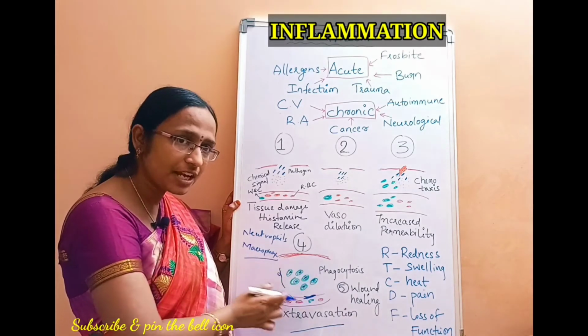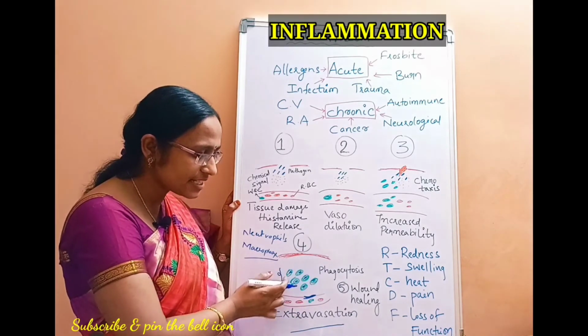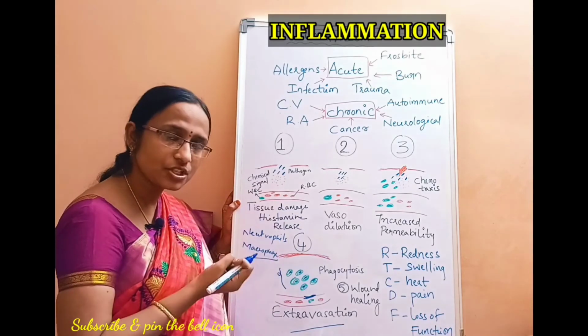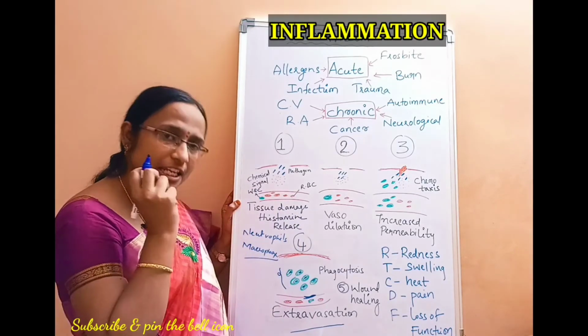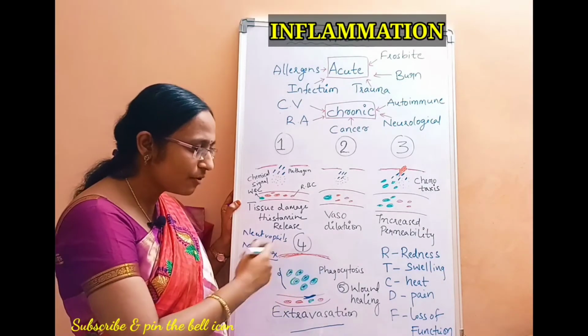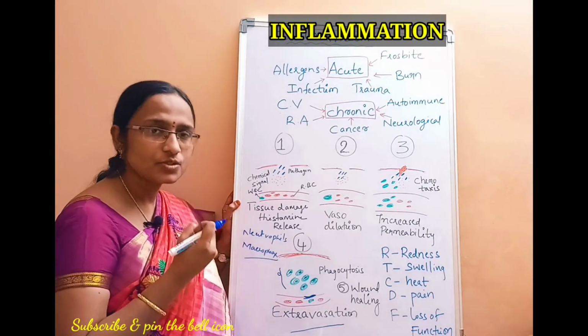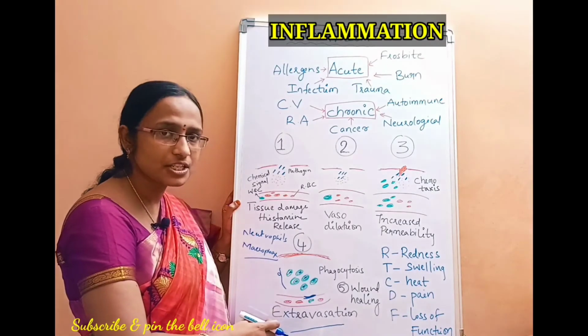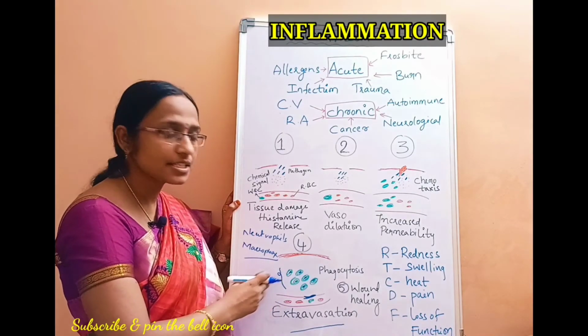Now there is an influx of neutrophils, and they start to engulf the pathogenic microorganisms or any microbial products. This is called phagocytosis. So in the fourth step, phagocytosis happens after the extravasation of the neutrophils.